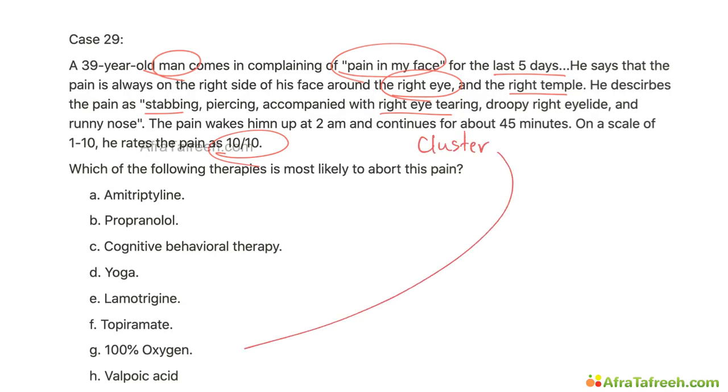How do you treat cluster headache? Of those options, 100% oxygen is the acute management. When I say abortive therapy, it means acute management while the patient is having the headache.